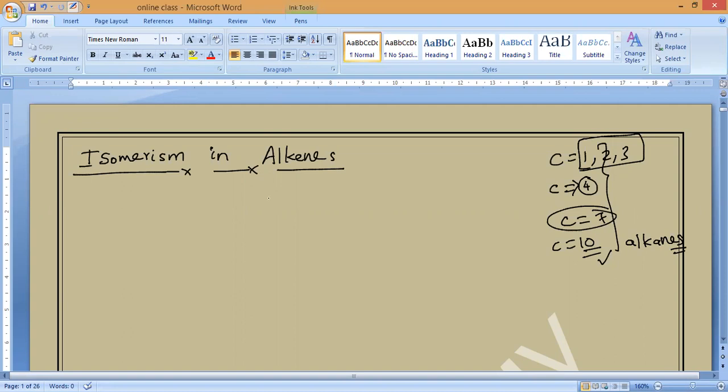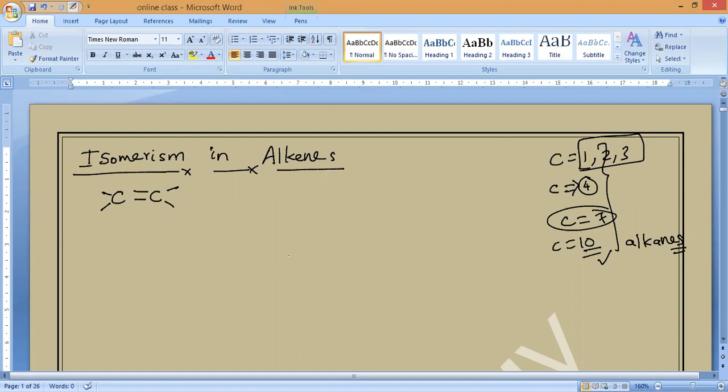Now the next topic is isomerism in alkenes. As I said already, alkenes have at least one double bond. In alkenes, isomerism arises due to the change in the position of the double bond alone. The carbon-carbon double bond will keep changing its position between carbons, and due to that we get different kinds of isomers.